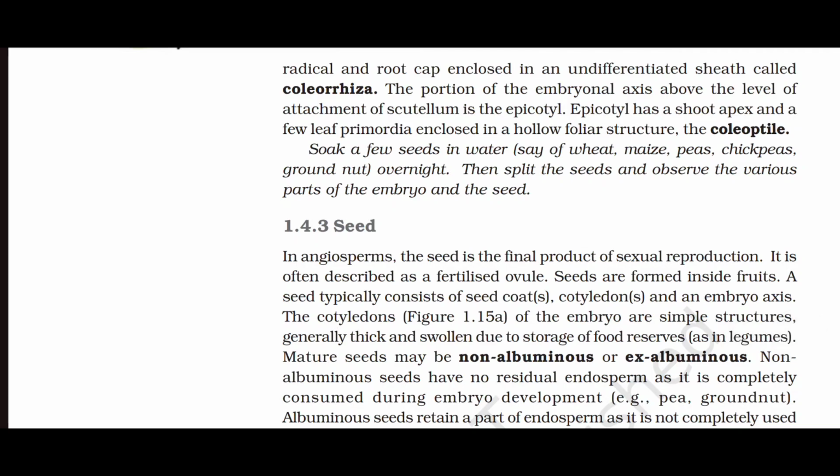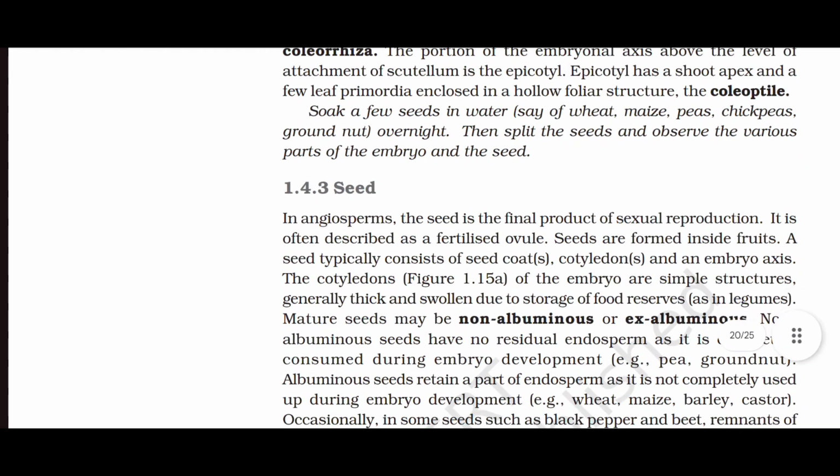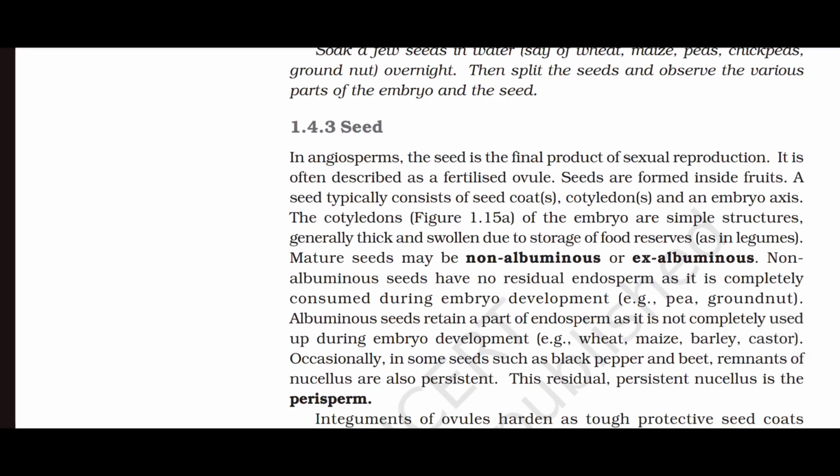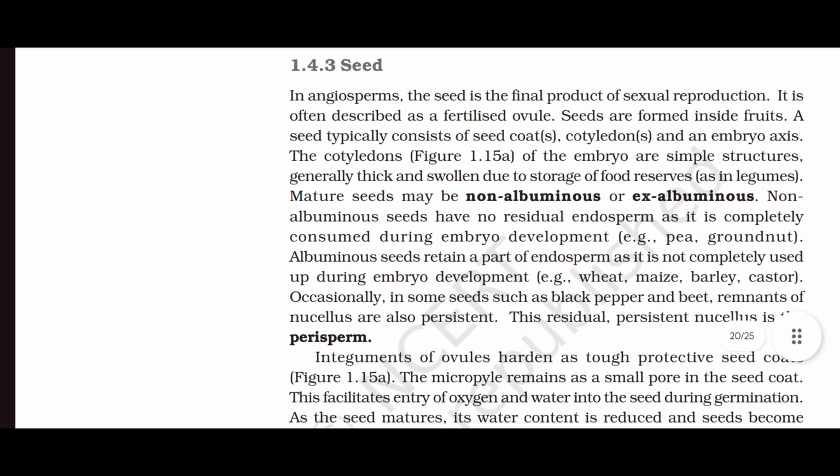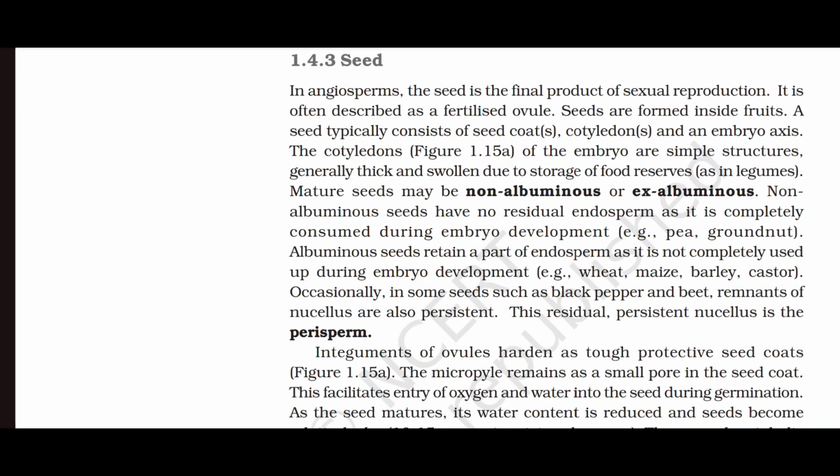Soak a few seeds in water, say of wheat, maize, peas, chickpeas, groundnut, overnight. Then split the seeds and observe the various parts of the embryo and the seed. Seed. In angiosperms, the seed is the final product of sexual reproduction. It is often described as a fertilized ovule. Seeds are formed inside fruits. A seed typically consists of seed coats, cotyledons, and an embryo axis. The cotyledons of the embryo are simple structures, generally thick and swollen due to storage of food reserves, as in legumes.